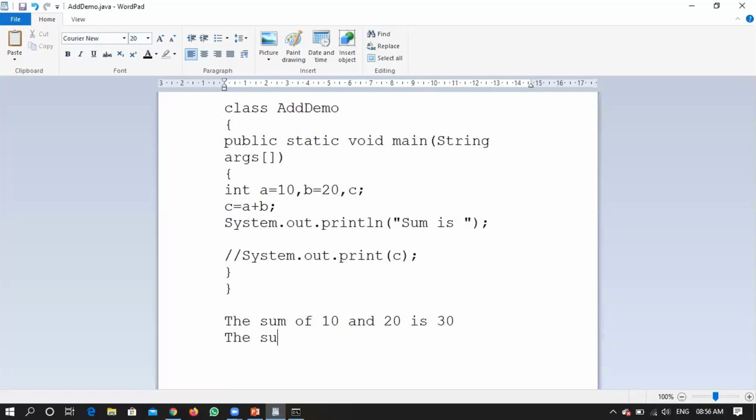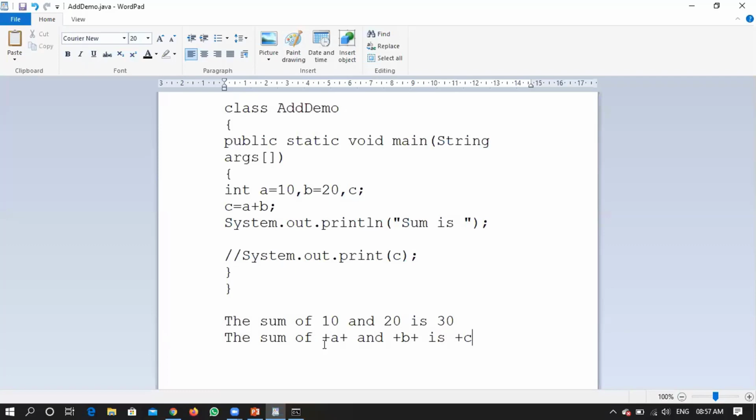So to get this output on the screen, how do I need to write the statement? I need to write normal characters like "the sum of", which are not going to change. In place of 10 and 20, I need to have the values of variables, a and b. Along with that, I need to add "and" in the statement. Then I need the value of b, then "is", and 30 is nothing but the place for c.